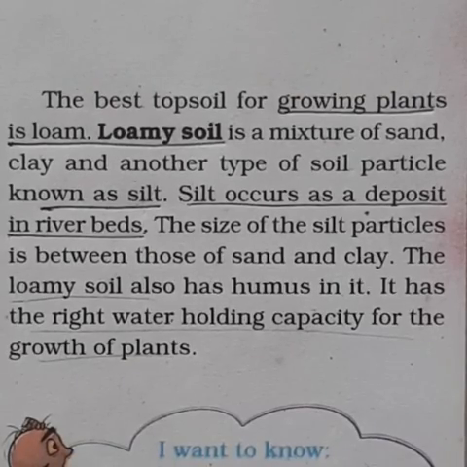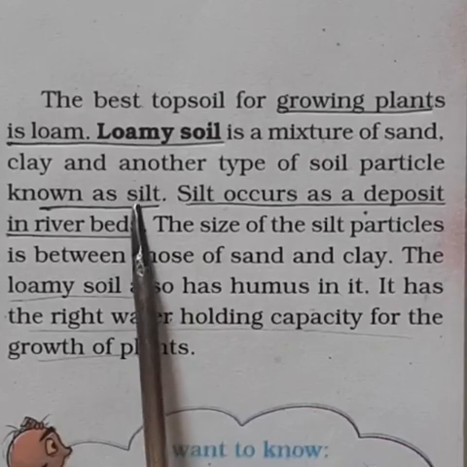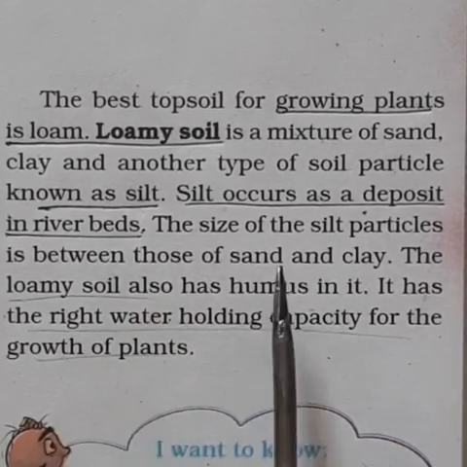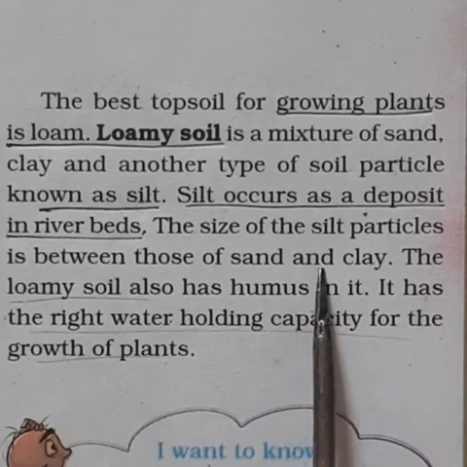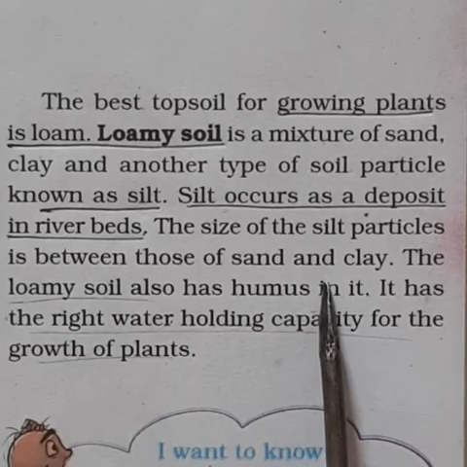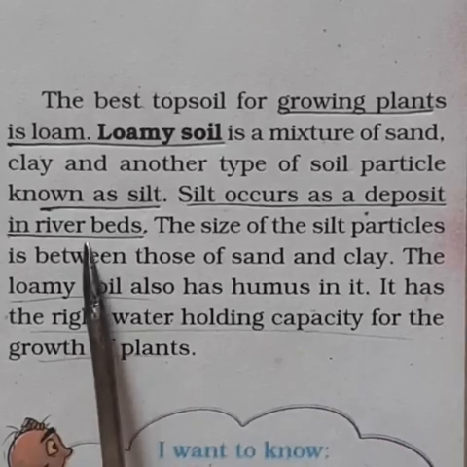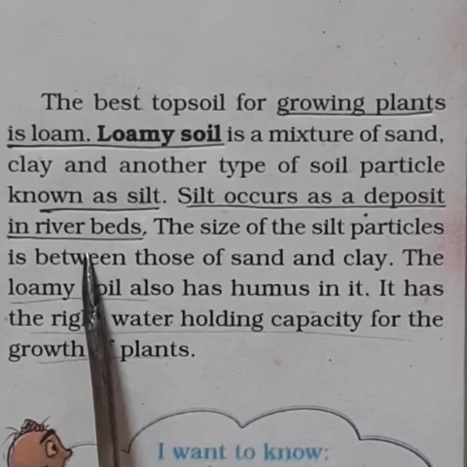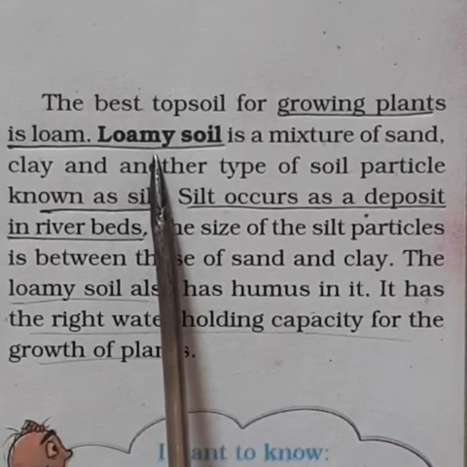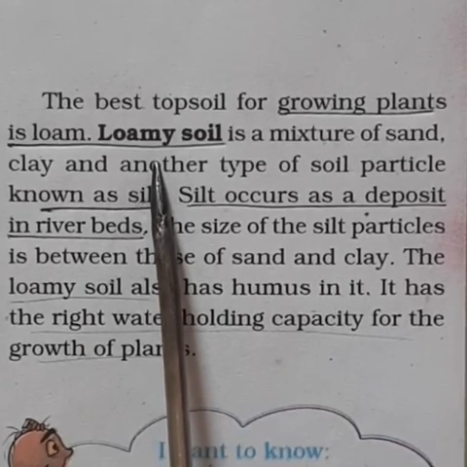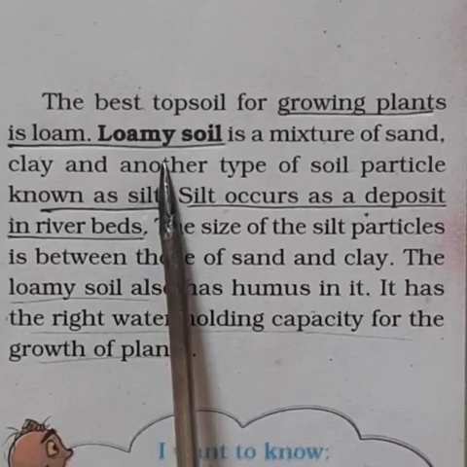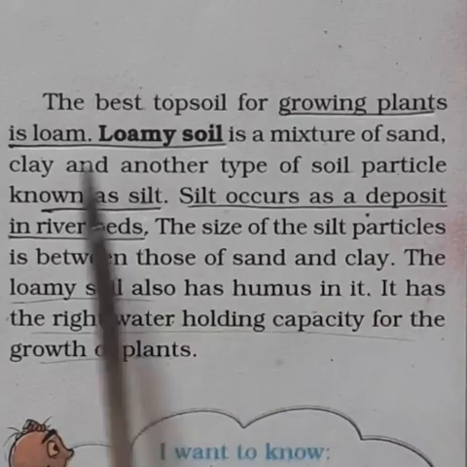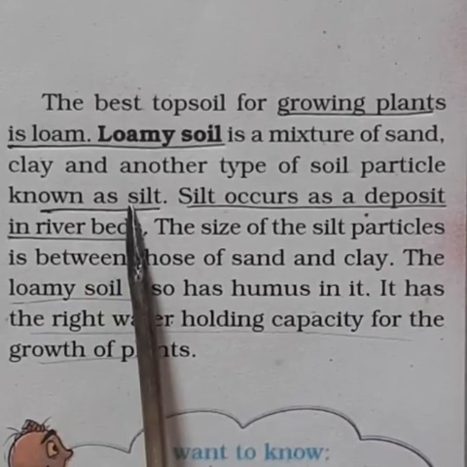One more type of soil is silt soil. The size of the silt particles is between those of sand and clay. Silt soil occurs as deposits in river beds. The next type of soil is loamy soil, which is the best topsoil for growing plants. It has a mixture of particles of sand, clay and silt.